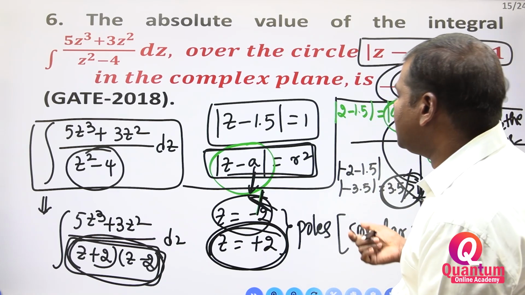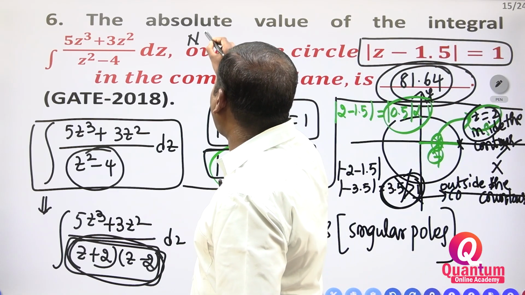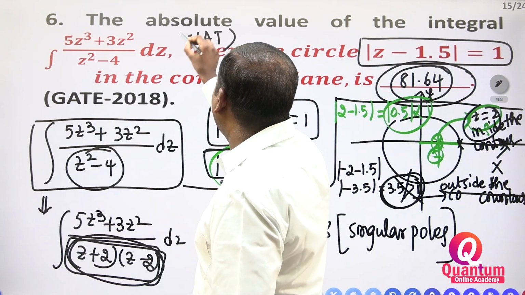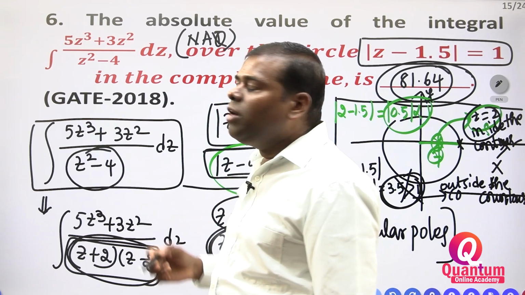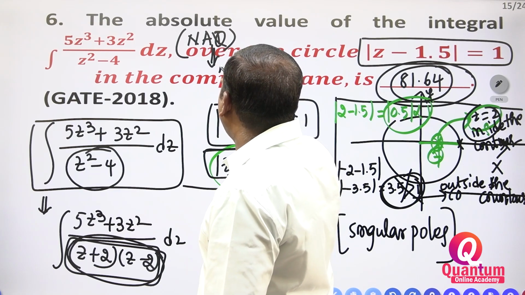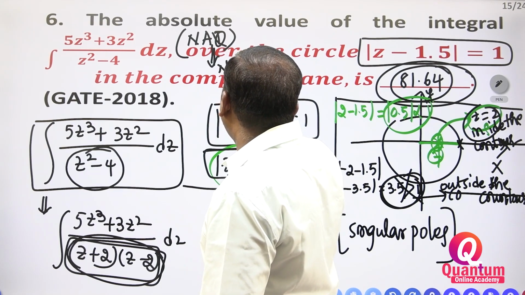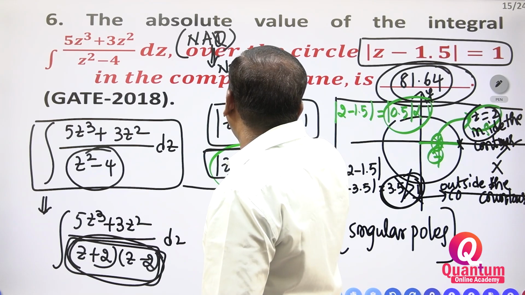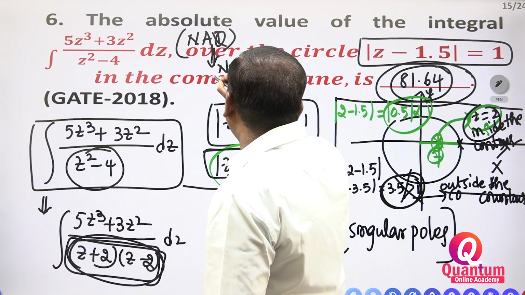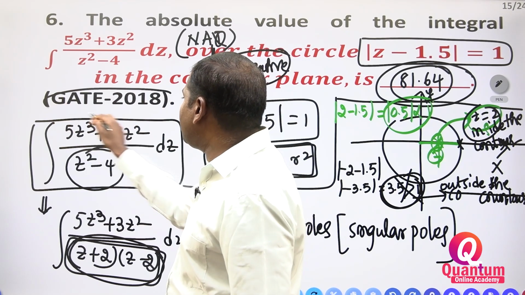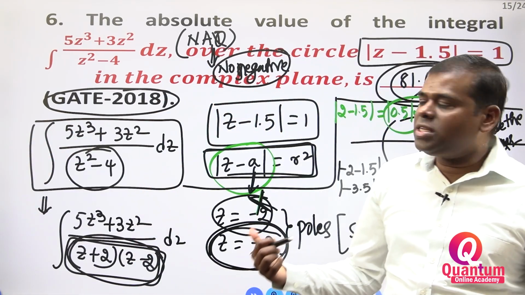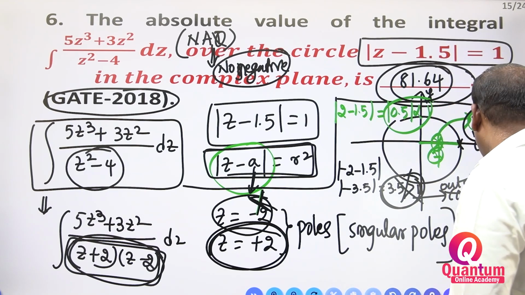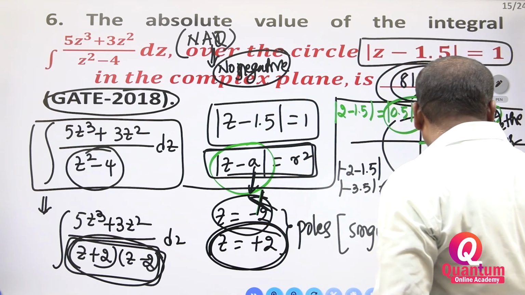This is a numerical answer type question, NAQ. For this question, no negative mark is there. No negative marking for a numerical answer type question. This question is from GATE 2018 February. This is the 6th one.